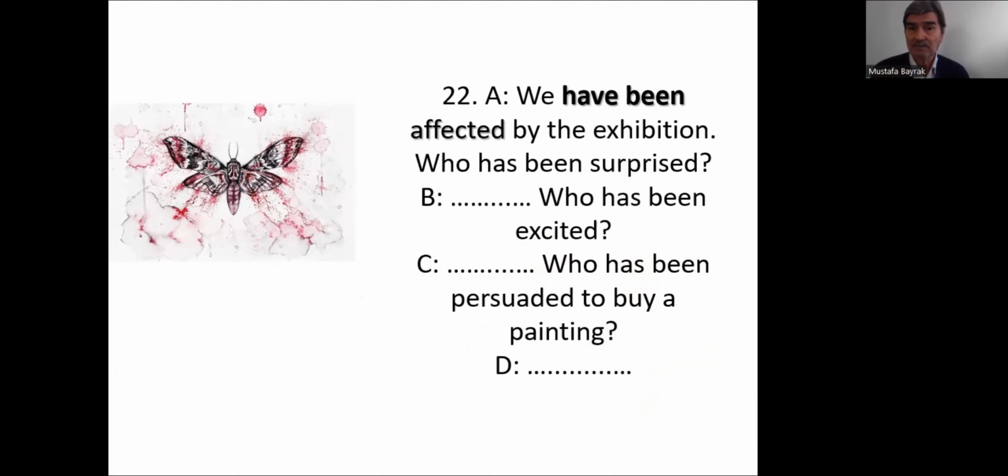Mahmut and Meral have been surprised by the exhibition. Who has been excited? My neighbor Hasan Bey has been excited. Yes. Who has been persuaded? Who has been persuaded to buy a painting? Robert has been persuaded to buy a painting. Okay.